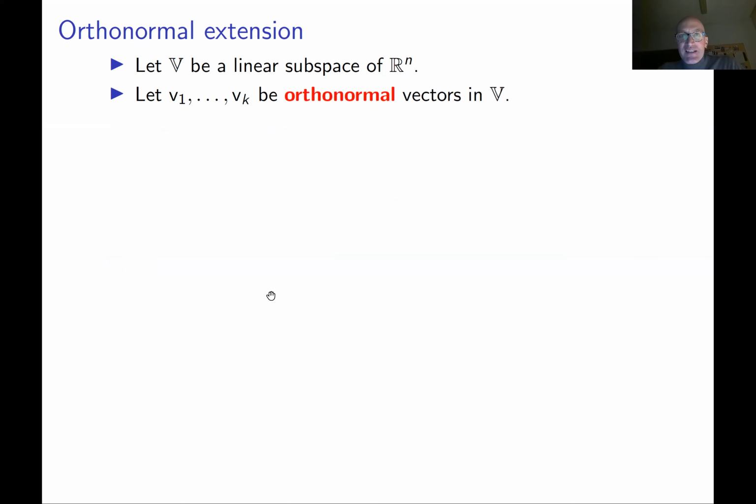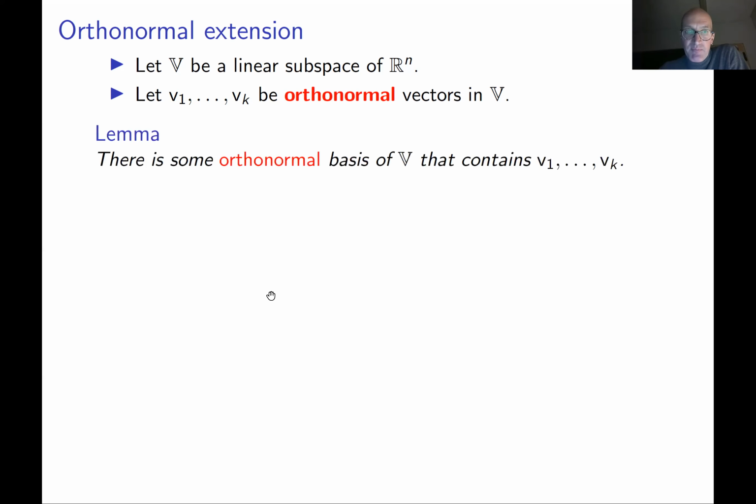So we fix a linear subspace V in n-dimensional space Rn, and we fix some orthonormal vectors v1, ..., vk in V. We don't assume now that v1, ..., vk form an orthonormal basis of V. We just took some list consisting of orthonormal vectors in V. And then this extension lemma says that there exists some orthonormal basis of V which contains v1, ..., vk.